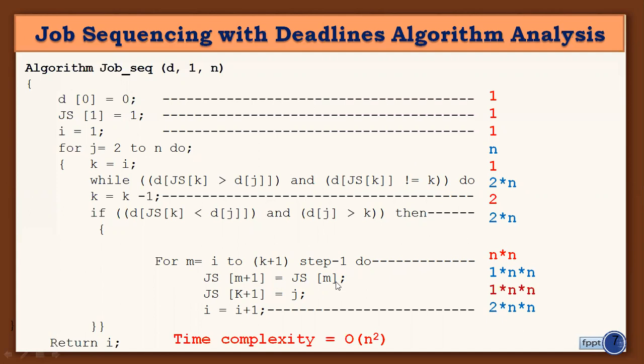The expression can be executed 1 into n times. Why? Because the n value may change rapidly. So the value will depend on the value of n. Here the value of k also changed rapidly. So both statements can be executed n square times. And here the value of I is to be incremented gradually. So it will be executed 2 into n, 2n square times.